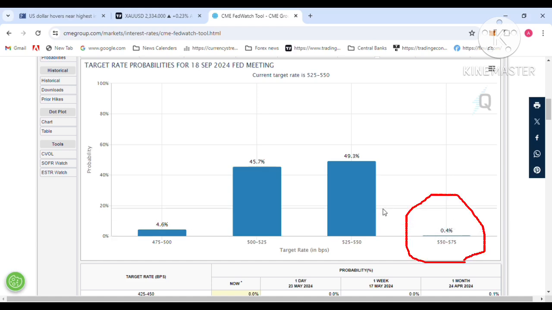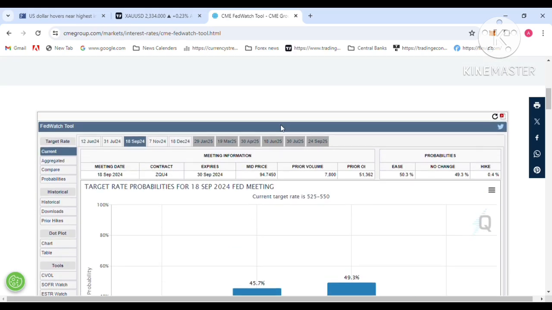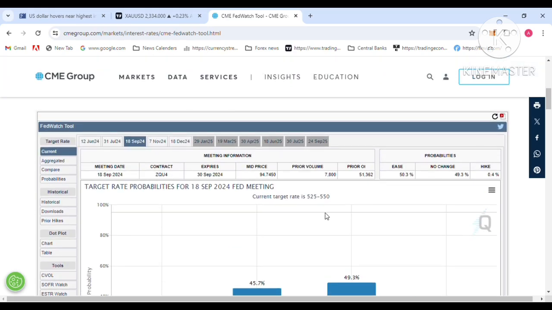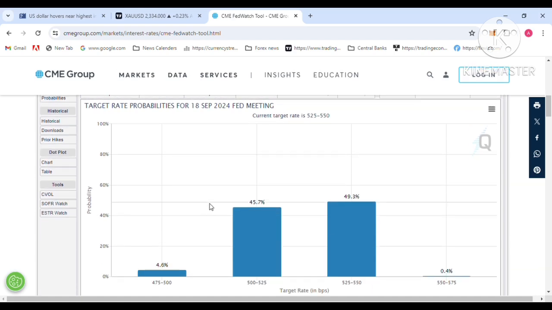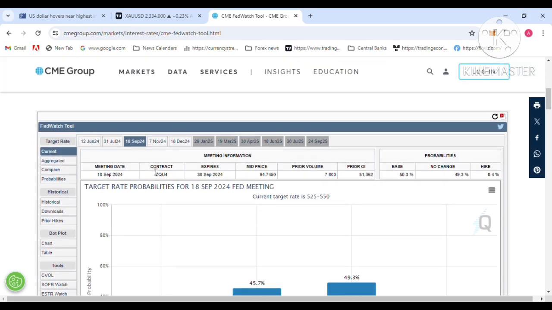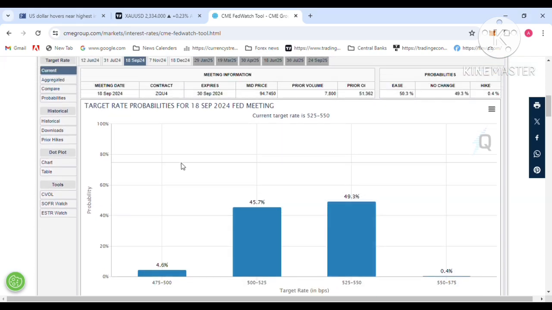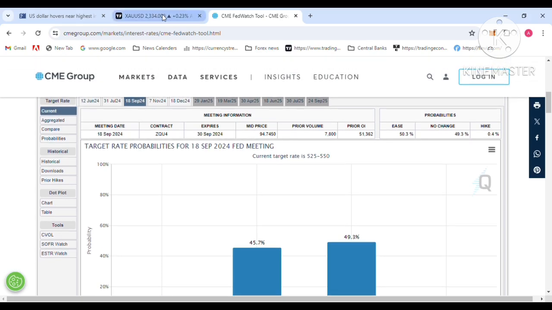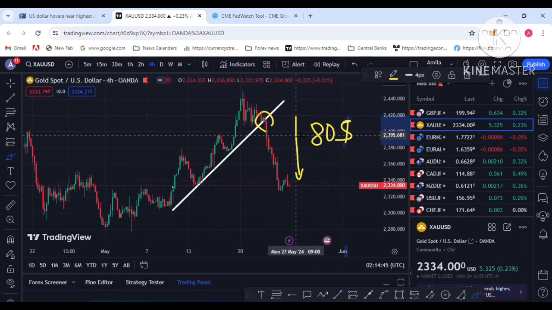That is the reason for dollar demand. If another 25 bps interest rate hike is priced into the market, that will help huge dollar demand. Also, the interest rate pause, maintaining at 5.5%, is a reason for dollar demand. These are the reasons for dollar demand: the Fed's hawkish comments, hawkish members, and the interest rate staying as the market expects.